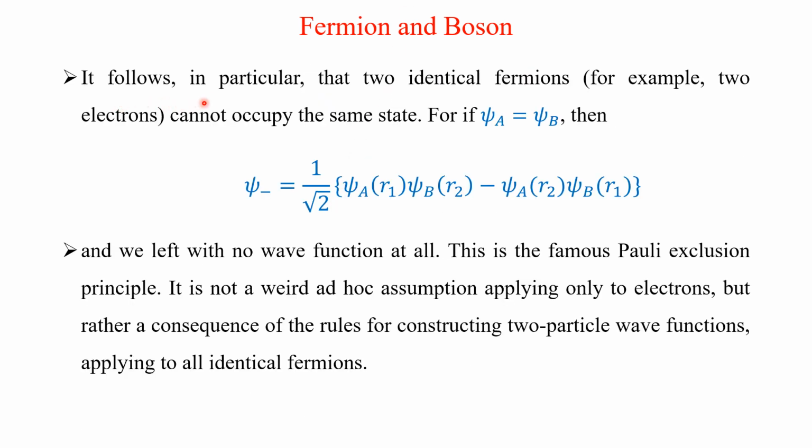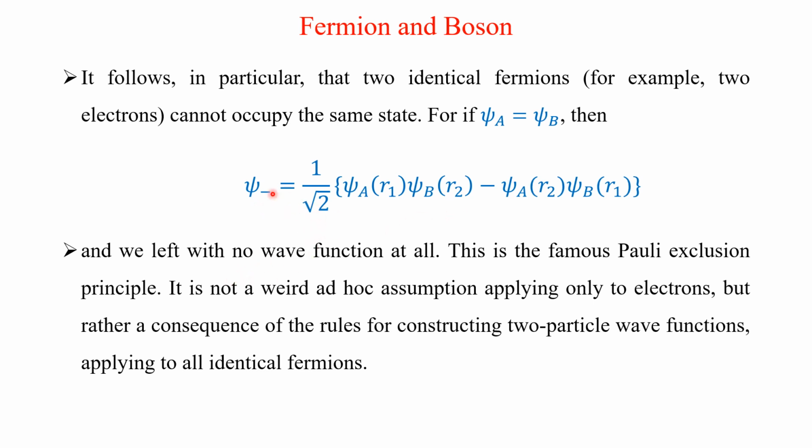It follows in particular that two identical fermions, for example two electrons, cannot occupy the same state. From the above expression, we know that psi sub minus is equal to 1 over square root of 2 times psi a of r1 psi b of r2 minus psi a of r2 psi b of r1. If psi a is equal to psi b, then this will become 0.